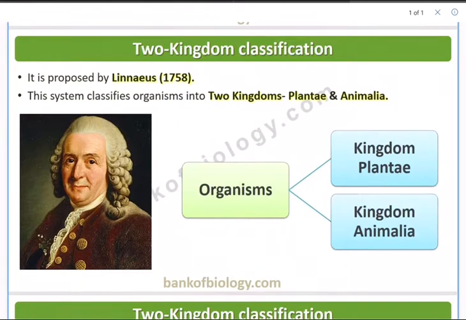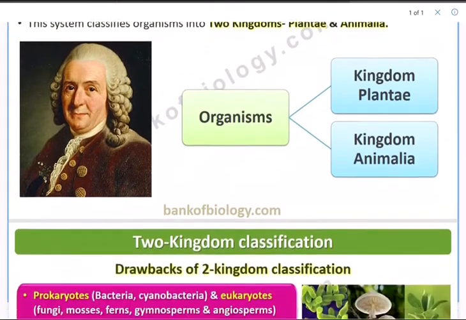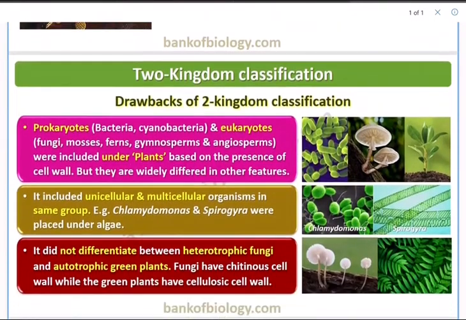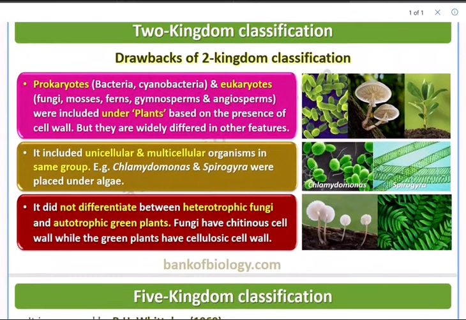and he broadly divided all organisms into plants and animals. So kingdom Plantae and kingdom Animalia. But that also has defects. What are the defects? As we discussed yesterday, what about fungi? Where to place fungi? And what about bacteria? So there were many drawbacks in the two kingdom classification.